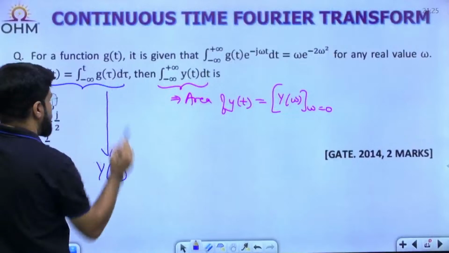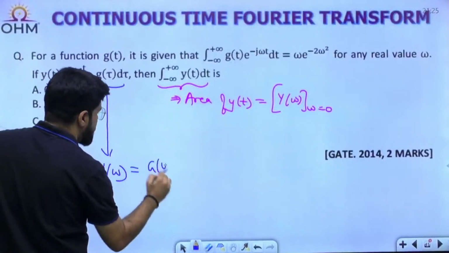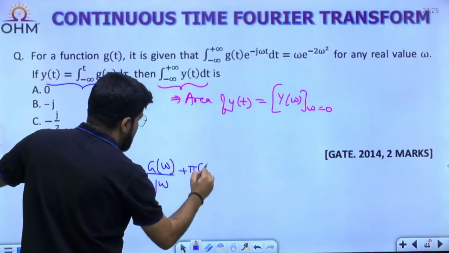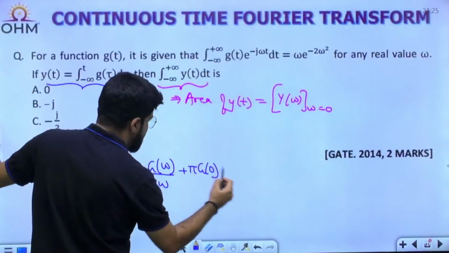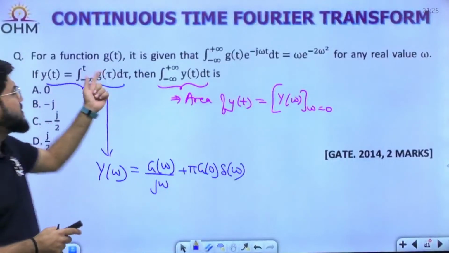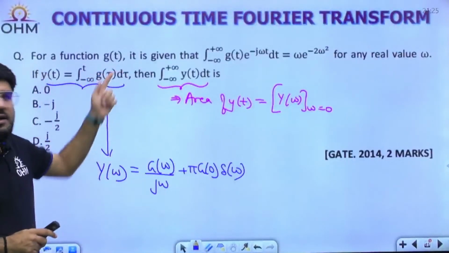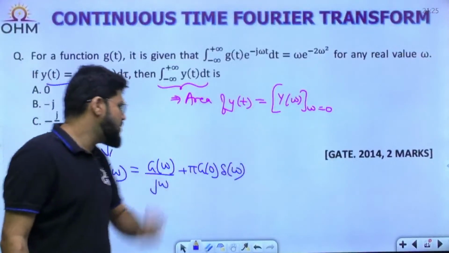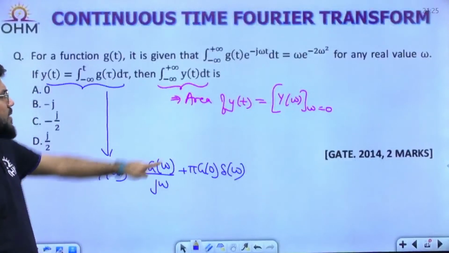The integral of g(τ) dτ will have the Fourier transform G(ω)/(jω) + π G(0) δ(ω). That is the integration property. Do I know G(ω)? Yes.